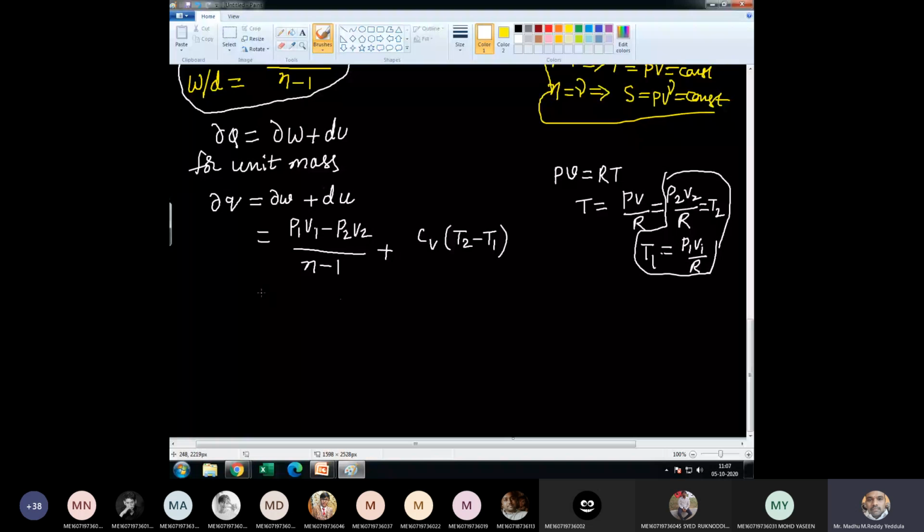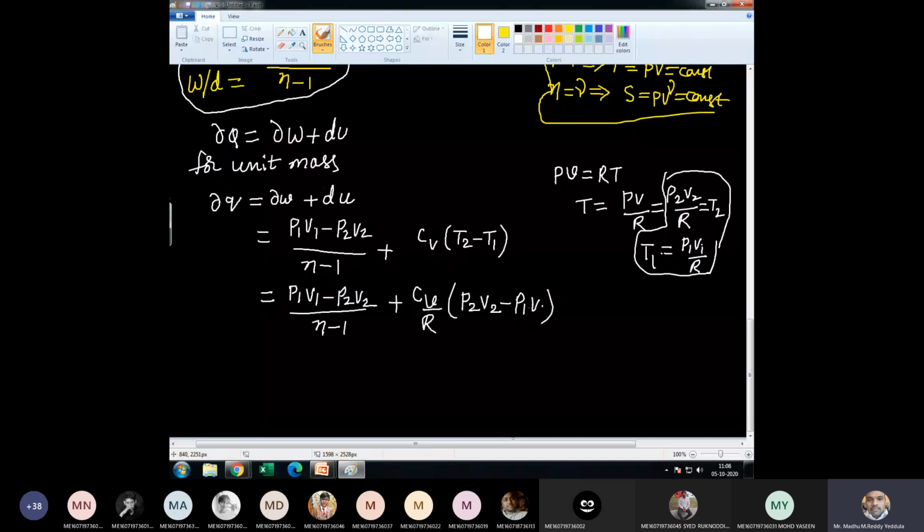Therefore, if you substitute, (P1 V1 minus P2 V2) divided by n minus 1 plus Cv, I can take R common from these two. Cv by R into (P2 V2 minus P1 V1).